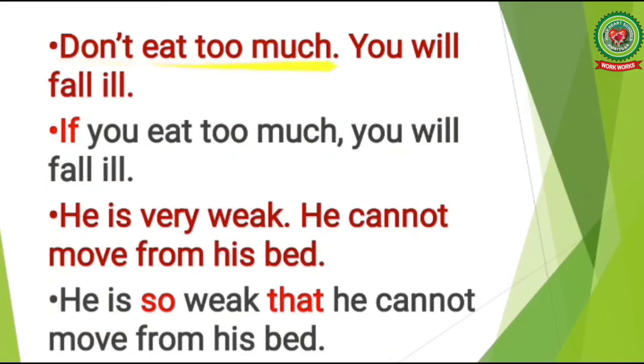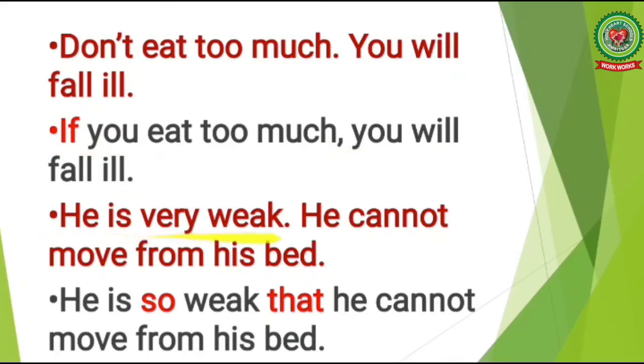Don't eat too much, you will fall ill. In this sentence, we are talking about some warning. So we can use if. Children, keep in mind, the part of the sentence which contains the conjunction if will be written in the simple present tense and the other part will be written in simple future tense. So the combined sentence will be, if you eat too much, you will fall ill. Let's proceed to the next example.